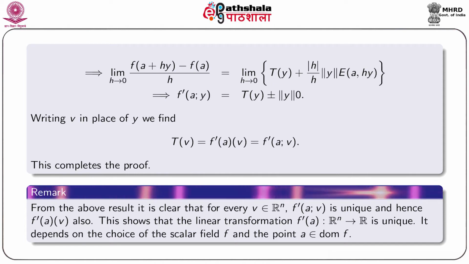Now, a remark. From the above result, it is clear that for every v in R^n, f'(a)(v) is unique and hence f'(a) operating on v also. This shows that the linear transformation f'(a) from R^n to R is unique. So, we have an alternative method to prove the uniqueness of this linear transformation. Actually, f'(a) depends on the choice of the scalar field f and the point a from the domain of f.